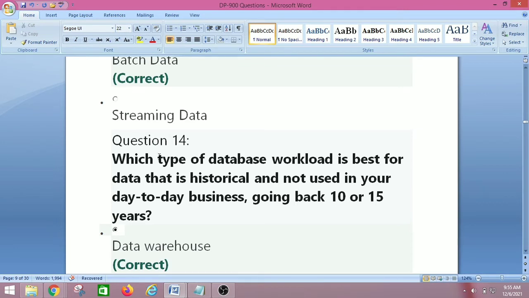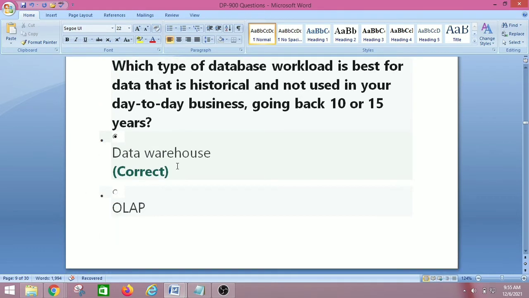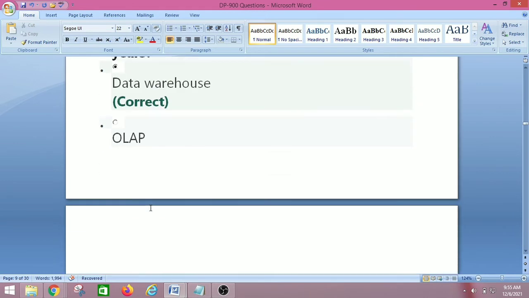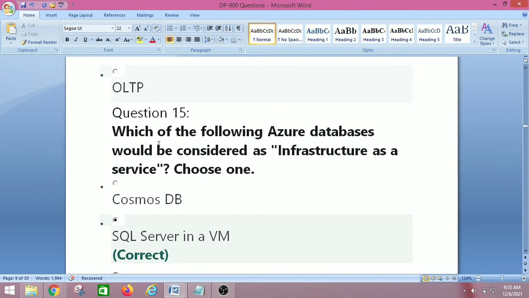Which of the database workloads is best for data that is historical and not used in your day-to-day business, going back 10 or 15 years? So we have data warehouse, OLAP, OLTP. So the right answer is data warehouse. And let's move on to the next question, that is question number 15.